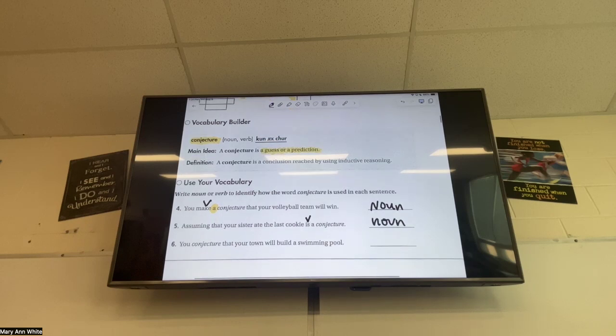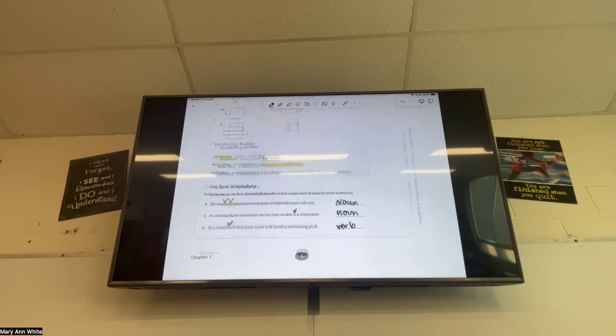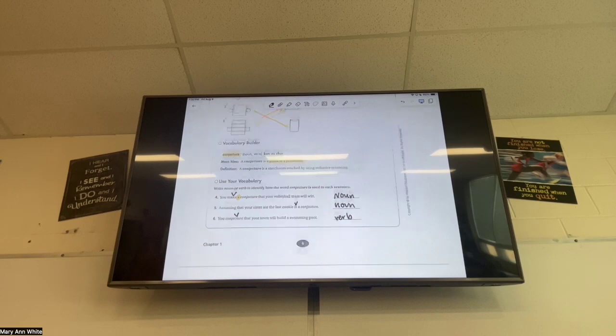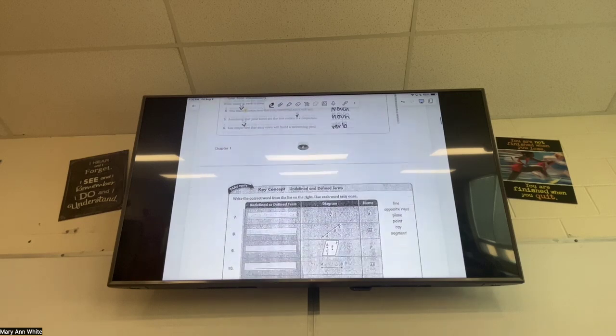And then again, last one, you conjecture that your town will build a swimming pool. What's that going to be? That's finally the verb. We conjecture that. The conjecture is the verb. All right, will you ever have to do that again? No. Thanks for playing along. Go ahead, flip your paper over.